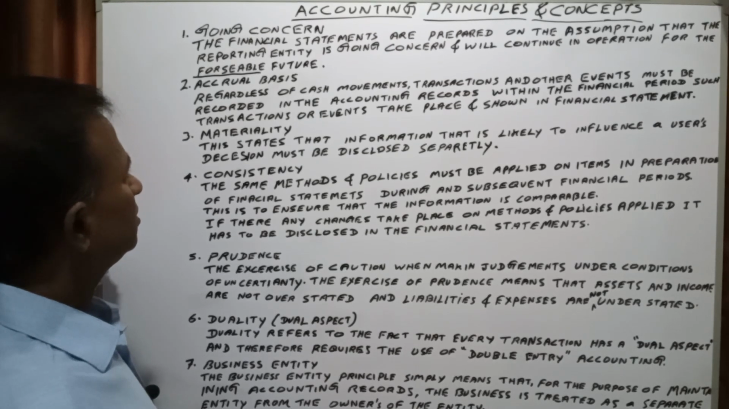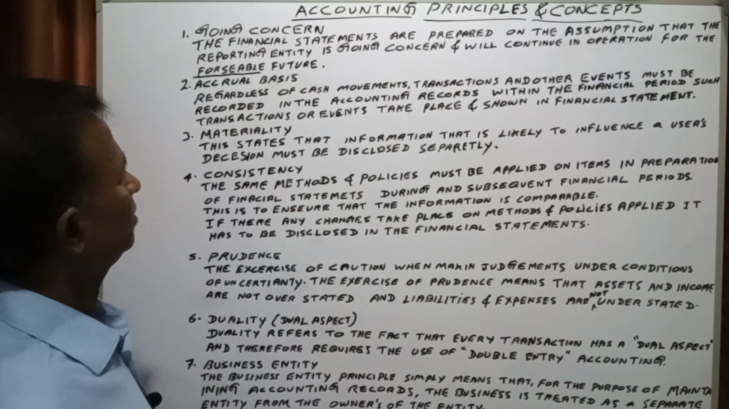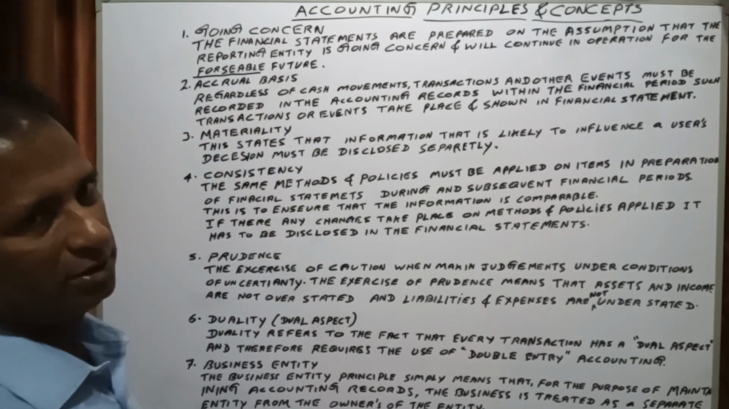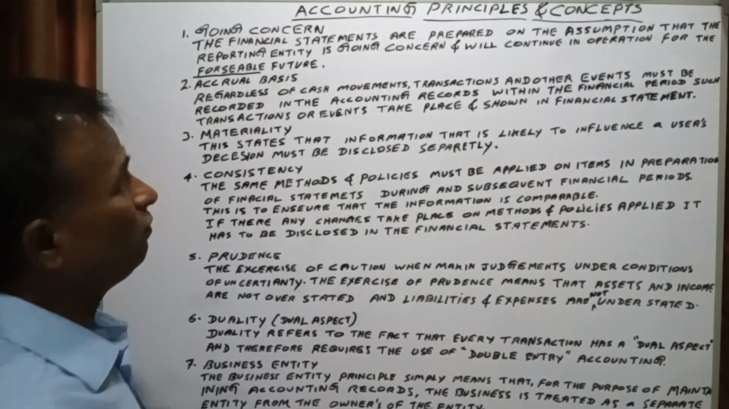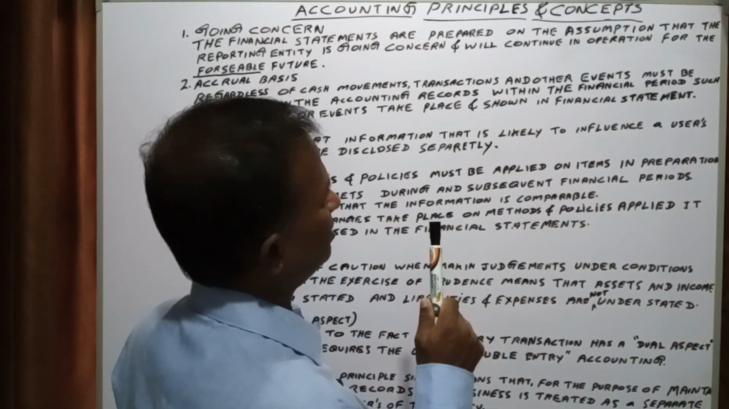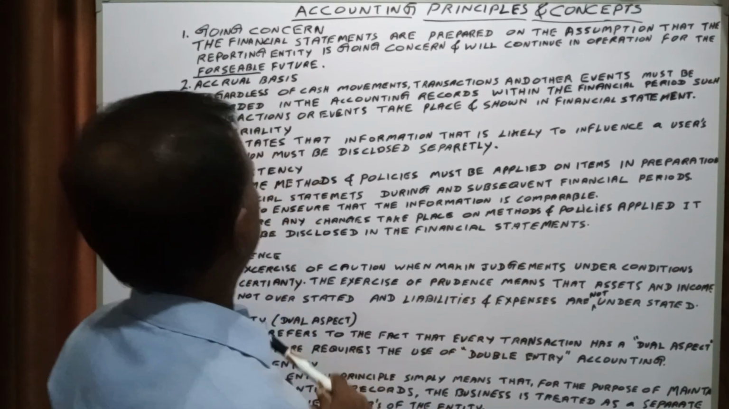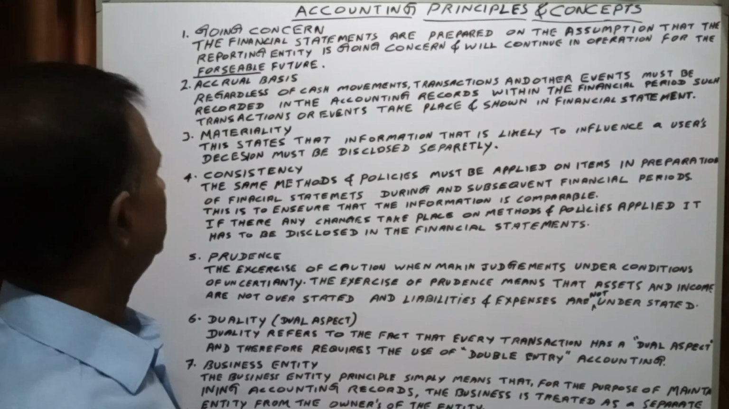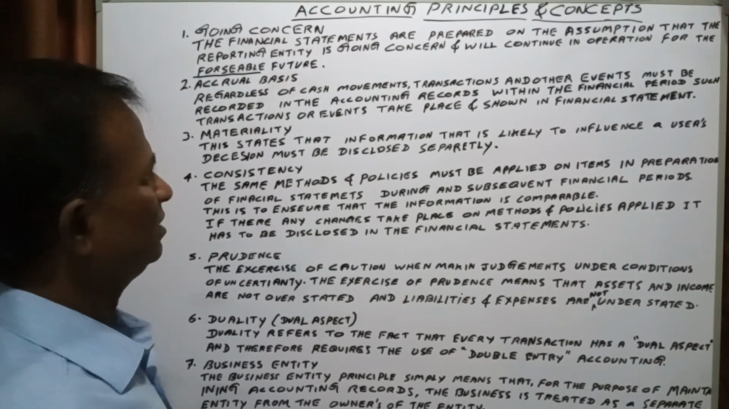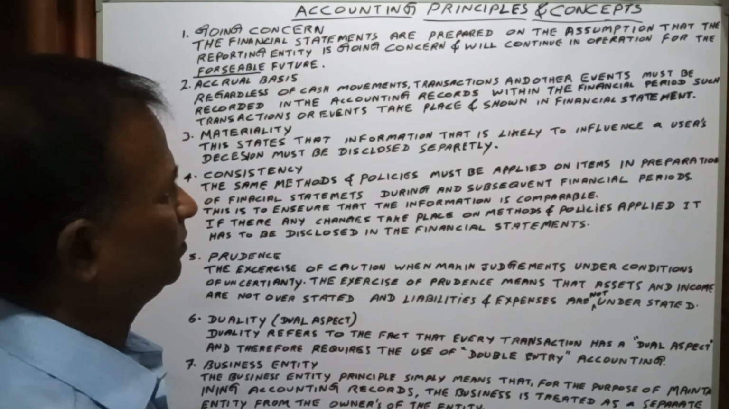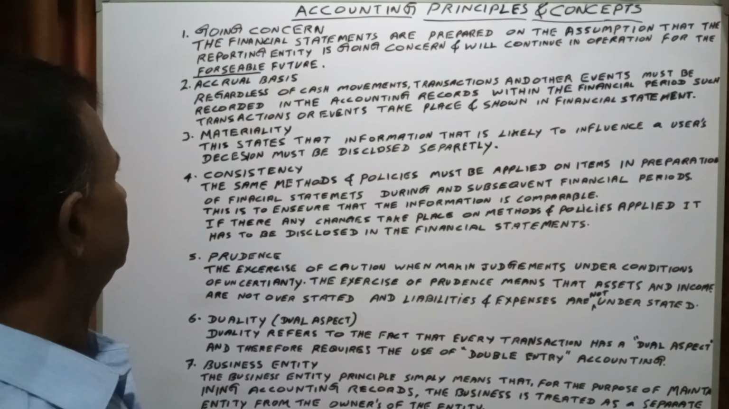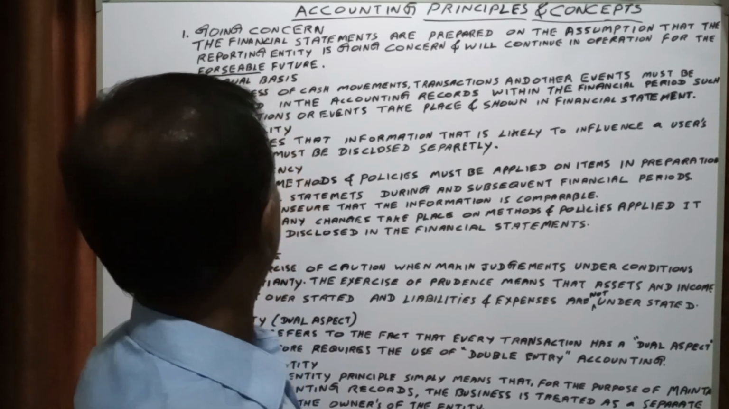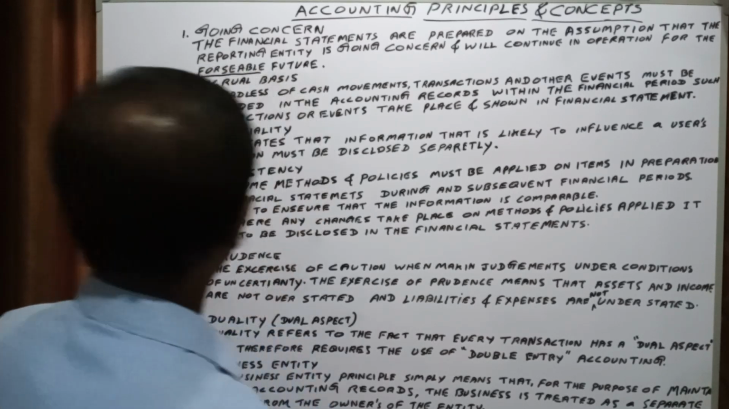Second one is accrual basis. Regardless of cash movements, transactions and other events must be recorded in the accounting records within the financial period in which such transactions or events take place, and shown in the financial statement.